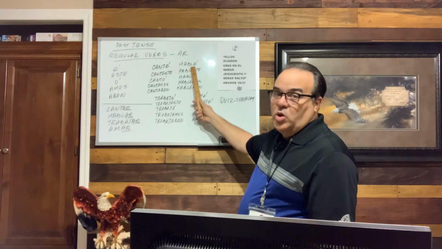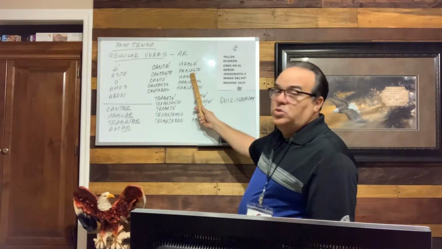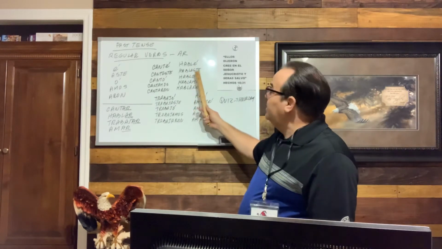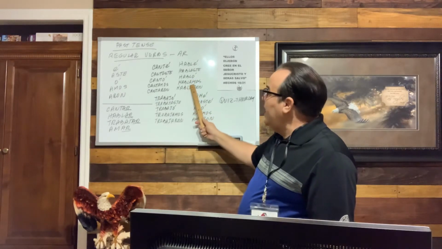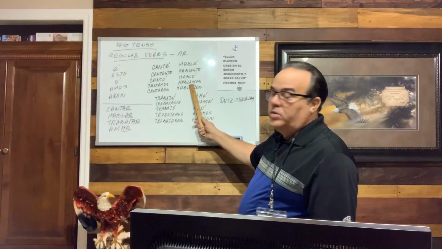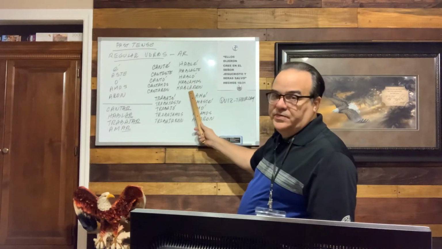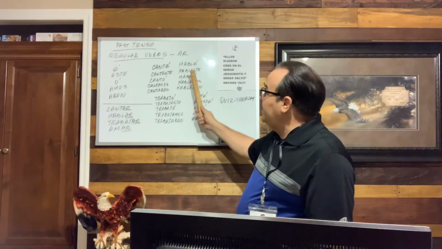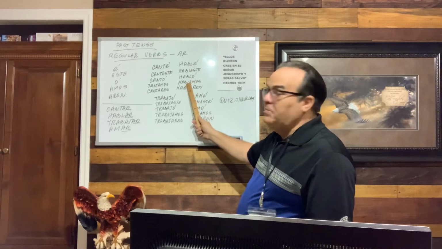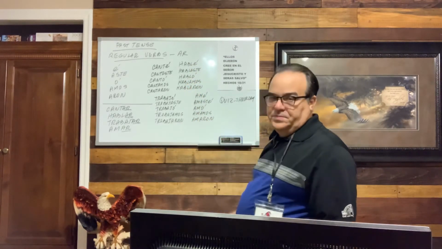Yo hablé, tú hablaste, él habló, with the accent, hablamos, we form, hablaron, they form. Hablé, hablaste, habló, hablamos, hablaron.